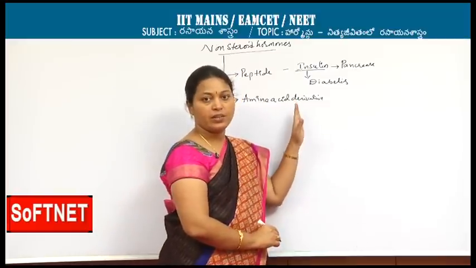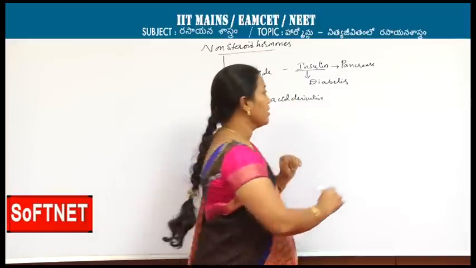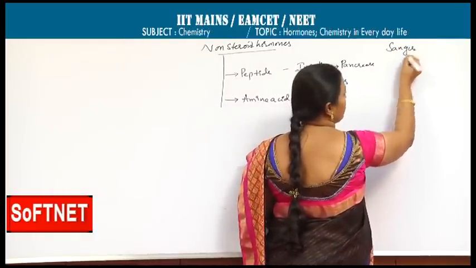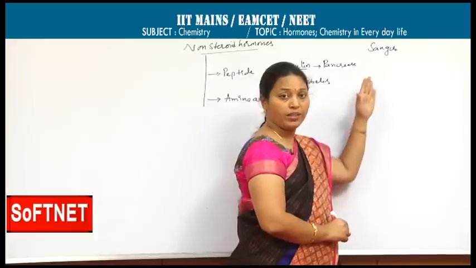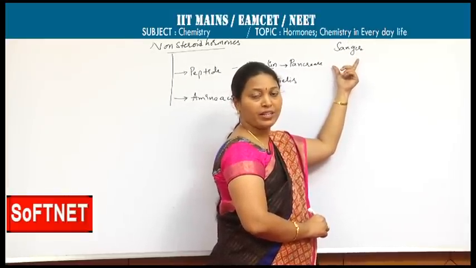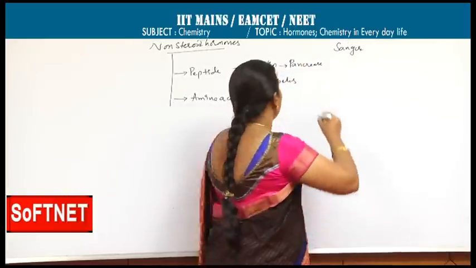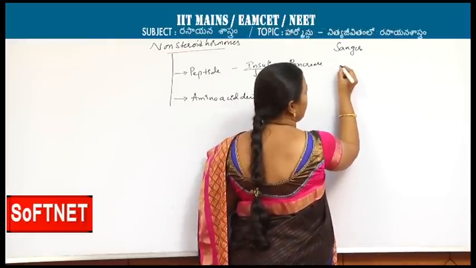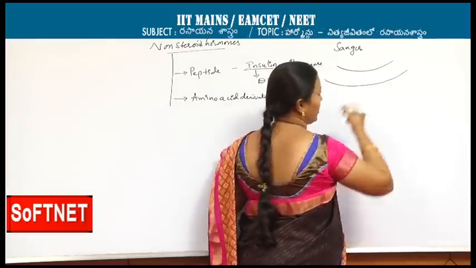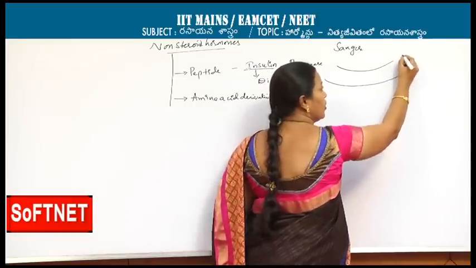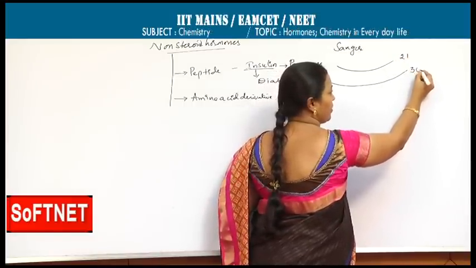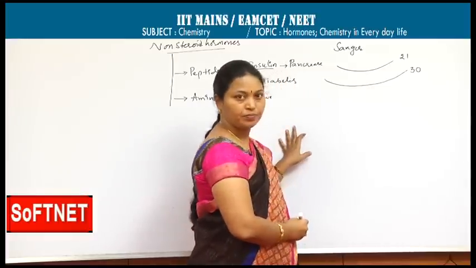Now we will discuss the structure of insulin. The structure of insulin was proposed by the scientist Sanger. He was awarded the Nobel Prize for his structure. This insulin is having two polypeptide chains. One polypeptide chain is having 21 amino acids, another polypeptide chain is having 30 amino acids.